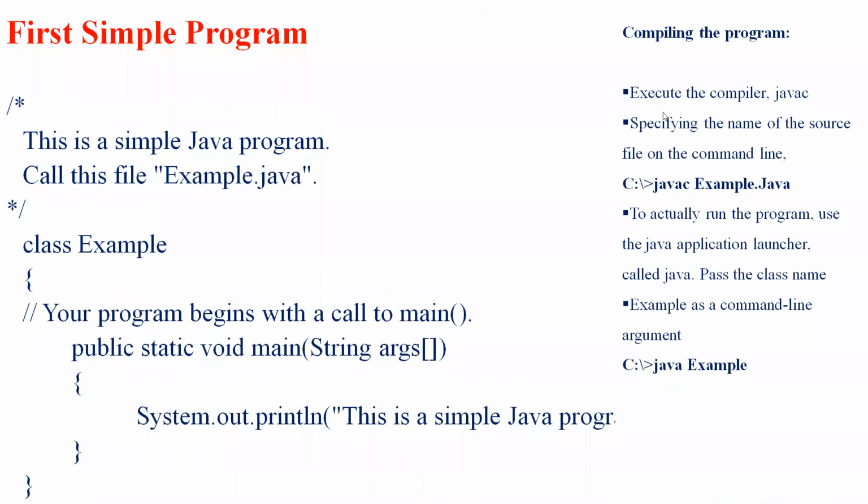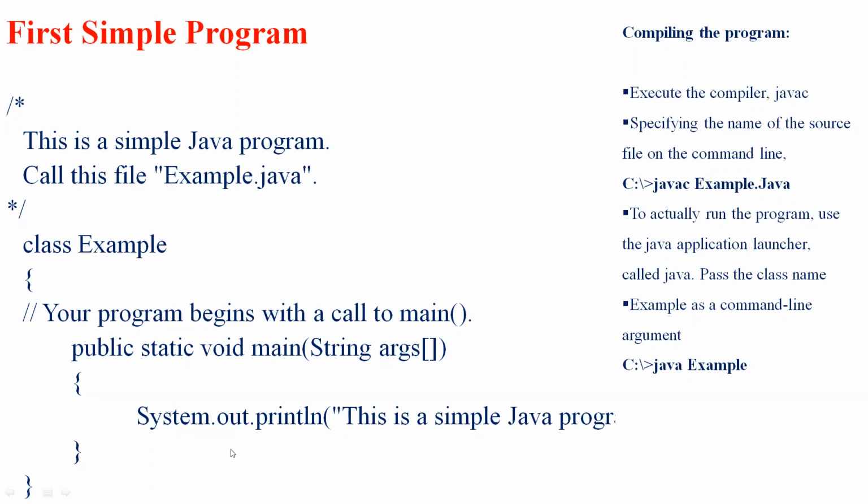Once we are done with writing and saving the program, the next step is to compile the program that we wrote. In order to compile, the program follows a sequence of steps.